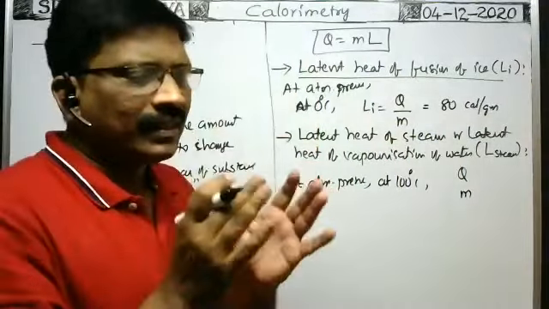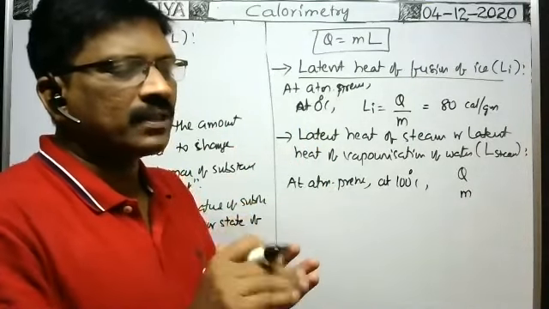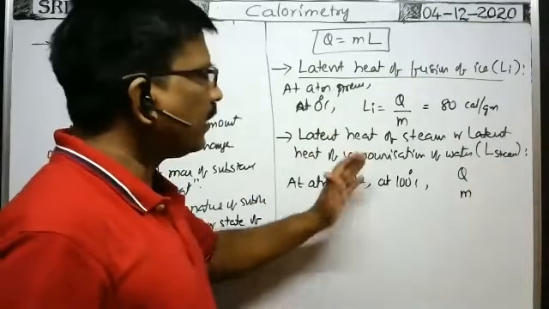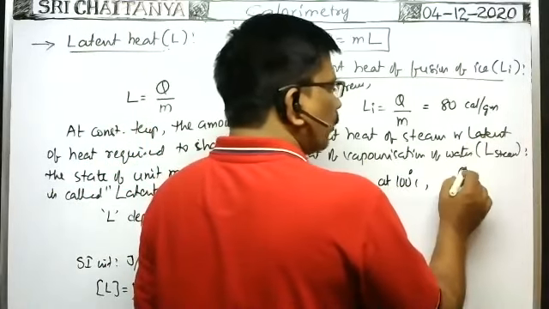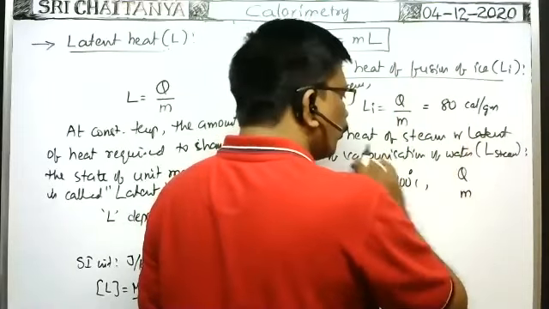At 100 degrees centigrade, if you supply heat energy, the water boils. That's why at atmospheric pressure at 100 degrees centigrade, m mass of water requires Q amount of heat energy to convert the total water into steam or vapor.